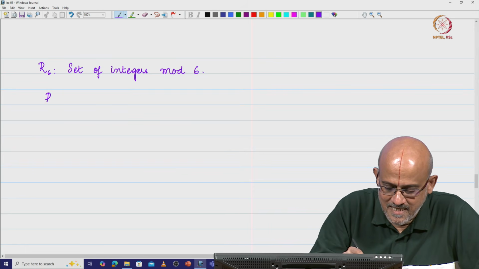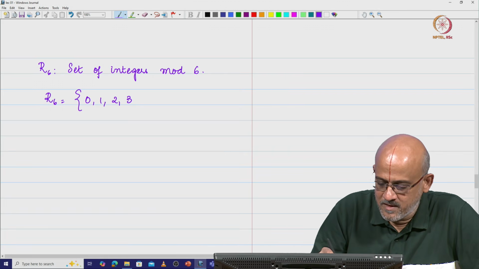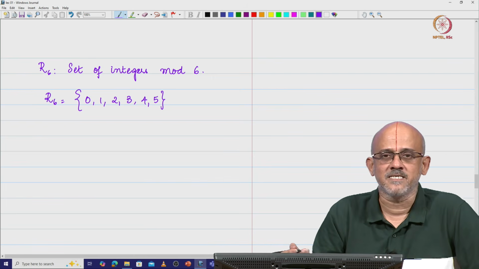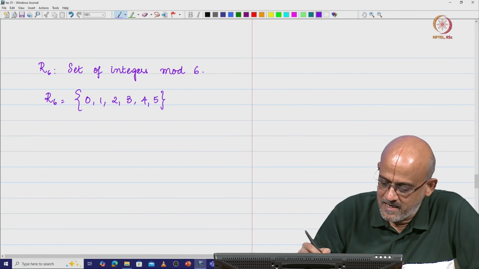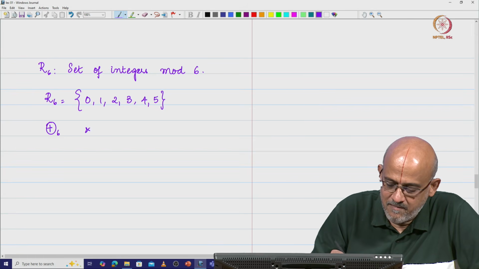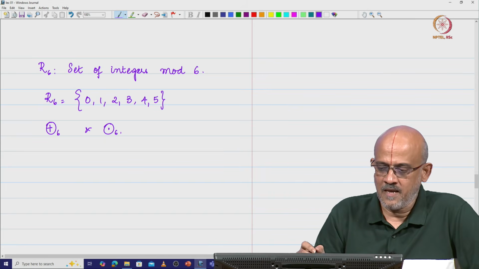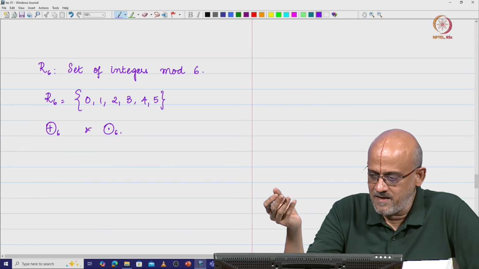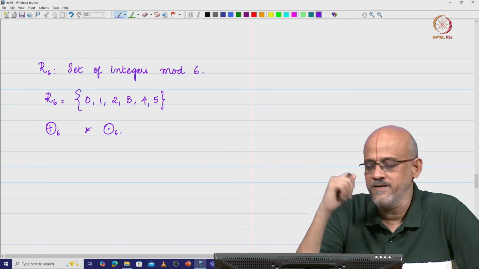So what is the set R6 now going to have? R6 is going to have numbers 0, 1, 2, 3, 4 and 5. So these are the set of remainders that we can get when we divide by 6. So I am going to define addition here as addition mod 6 and multiplication here as multiplication mod 6. I am going to do the same thing that I did with R5 and see if R6 is going to be a field or not.